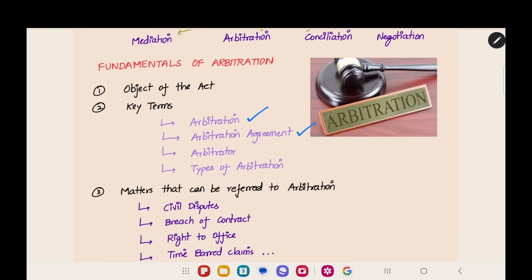And what is the arbitration agreement? The agreement in which both of them written and signed, that is the arbitration agreement. And then, who is the arbitrator? Both of them will select an impartial person and an independent person to decide the case. He will be the arbitrator.